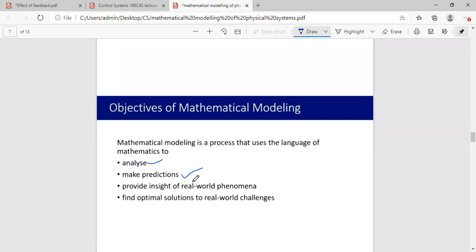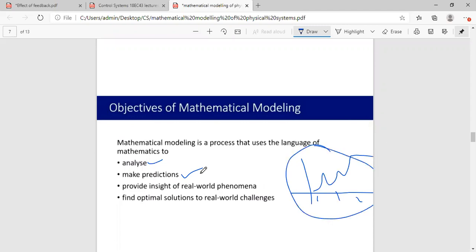The best example for this is currently the pandemic COVID-19. If you see in the news, they are showing graphs. For example, over some days the curve is sometimes flat, sometimes rising, like that. So this is nothing but mathematical modeling itself.